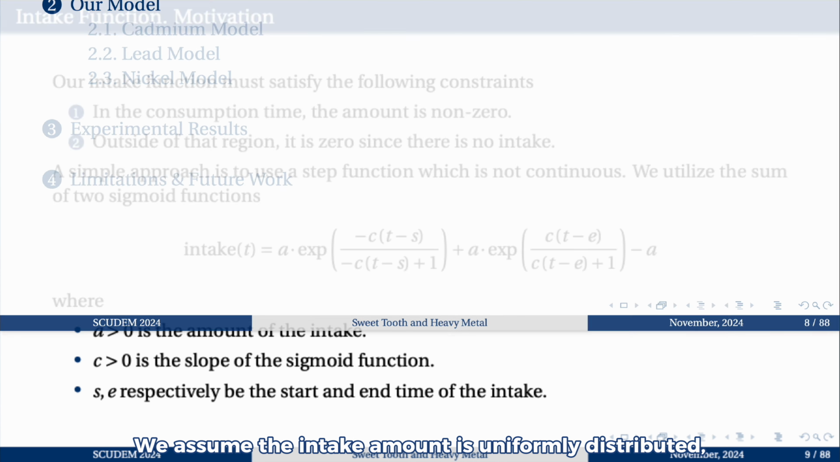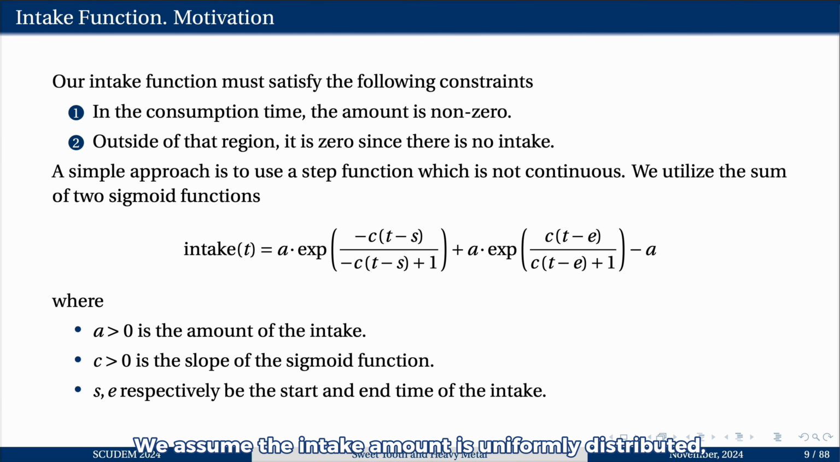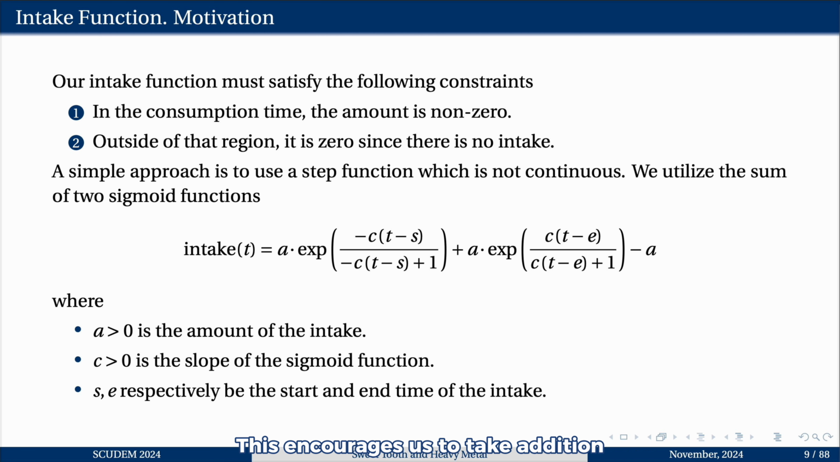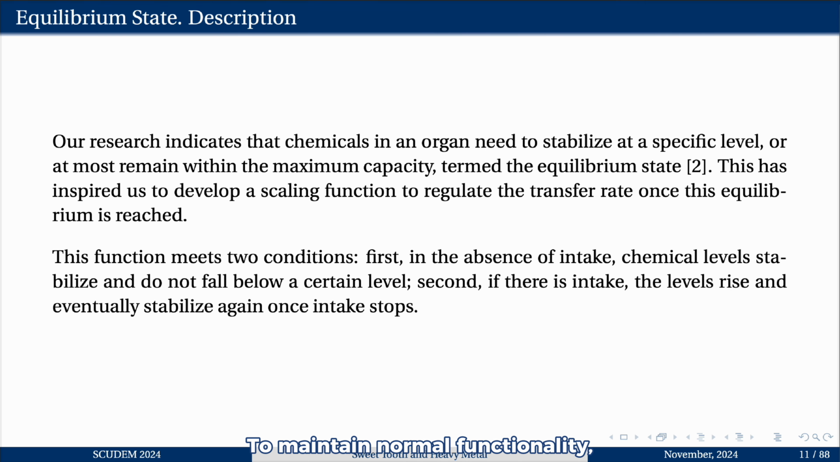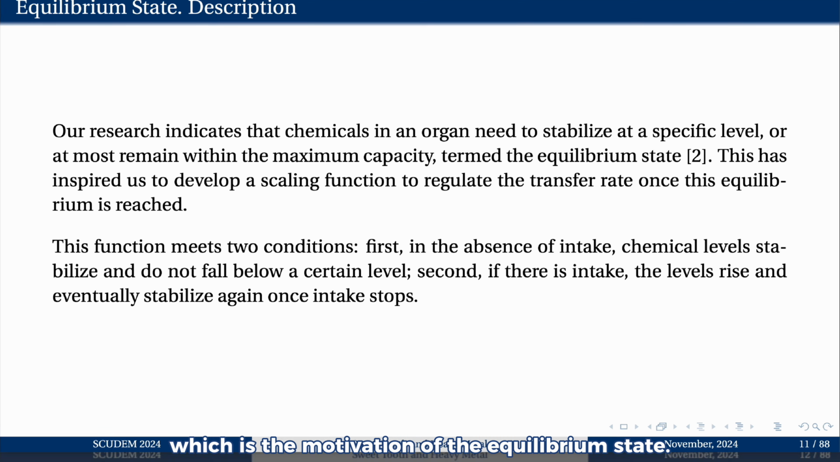We assume the intake amount is uniformly distributed, whose value is non-zero in the consumption range. This encourages us to take the addition of two sigmoid functions. Here's an example. The total amount of intake is calculated as the area under the curve, in which we get the integral as described. To maintain normal functionality, a certain amount of heavy metal must be stored in the body, which is the motivation of the equilibrium state.